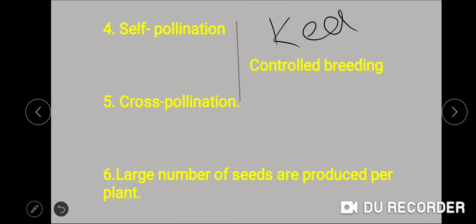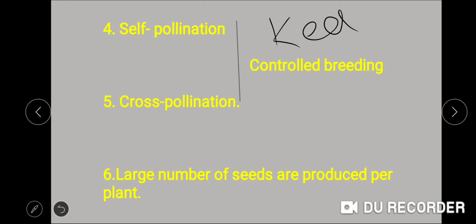So these were the two other reasons that Mendel selected the pea plants for his experiment. That is, the pea flower can be self-pollinated as well as cross-pollinated. That is, the pea flower allows controlled breeding.